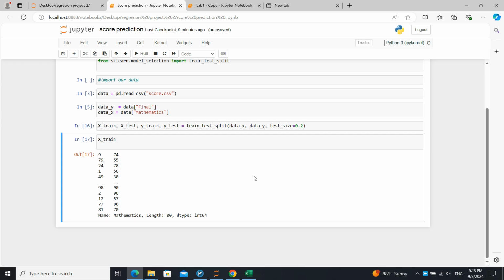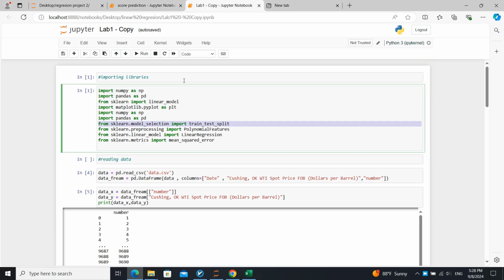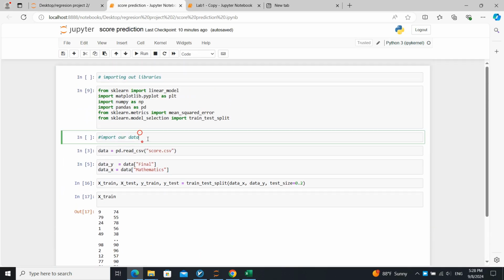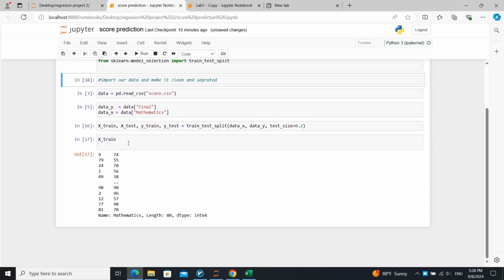I want to make an X train. Now we make our X train and X test. Now what we're gonna do is create our model. How can we create our model? Let's say import our data and make it clean and separated. Okay, we do it by now.